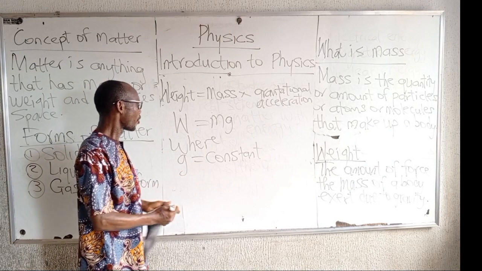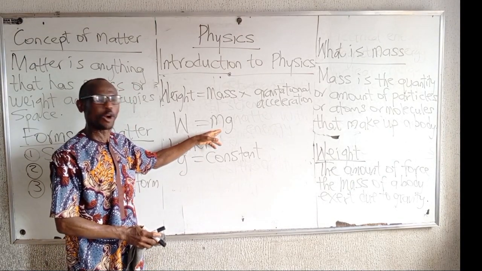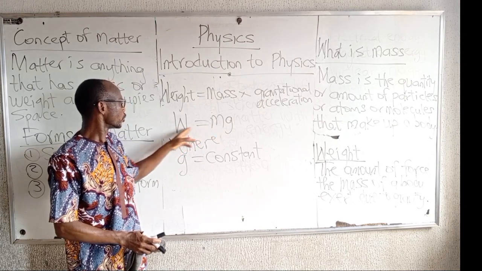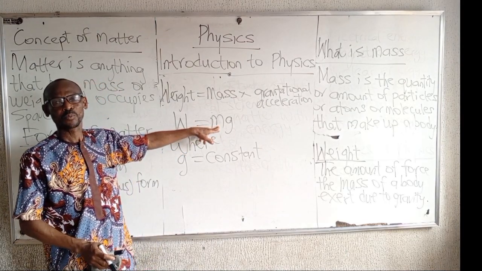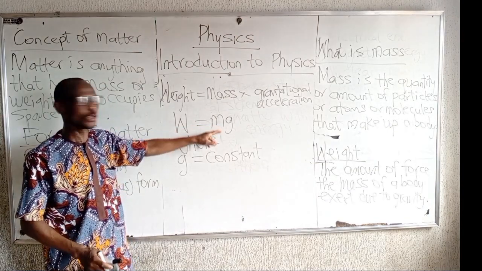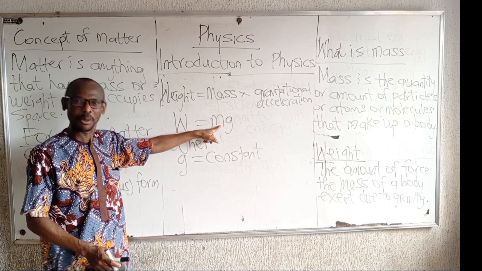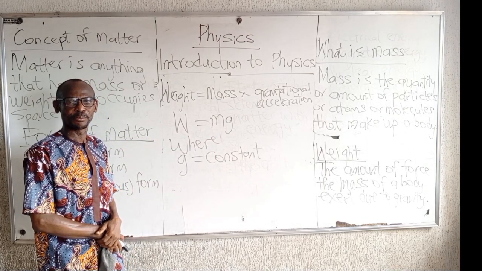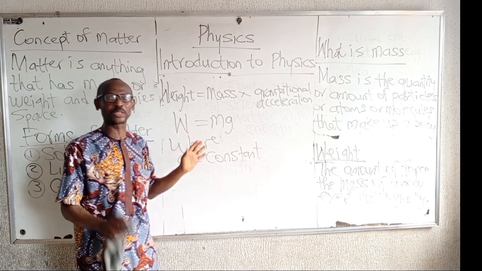We can now determine the value of our what? Our W from our what? Our M. We can also determine the value of weight from the value of what? Mass. But actually, mass and weight, they are quite what?